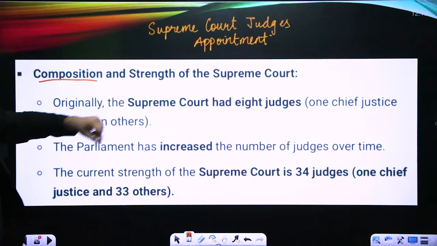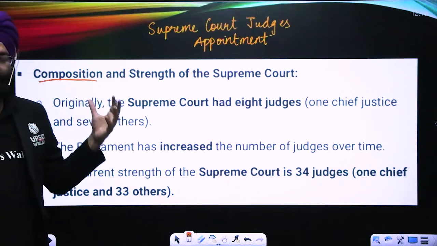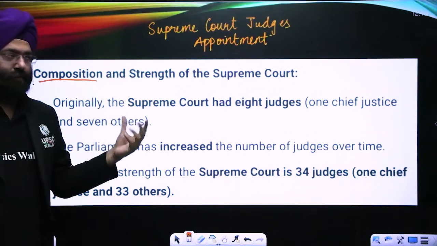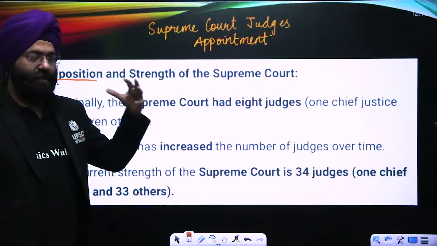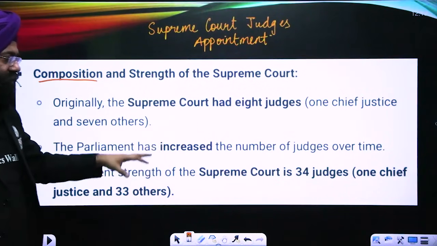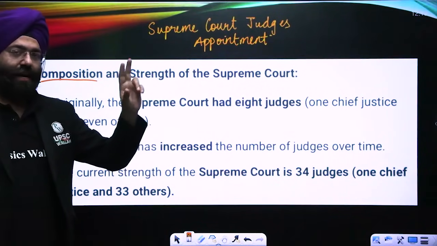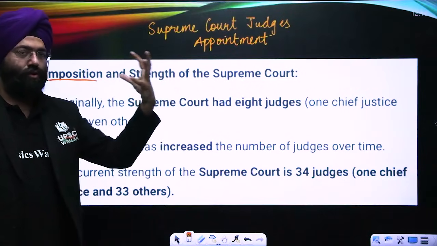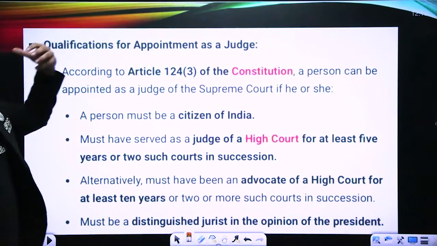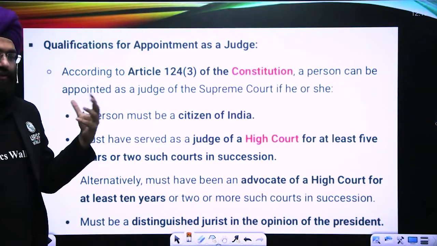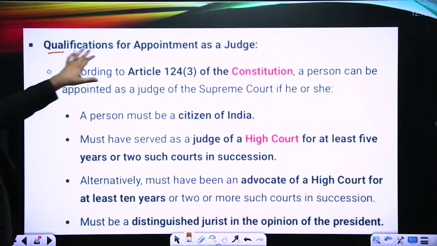Composition and strength of the Supreme Court. Originally the Supreme Court had 8 judges from the time India became independent, 1 Chief Justice and 7 other judges. The Parliament has now increased the number of judges over time, and today we have 34 judges, 1 Chief Justice of India and 33 other judges. Now this is what the composition is. When I talk about becoming a judge of the Supreme Court, there are certain qualifications that need to be there.